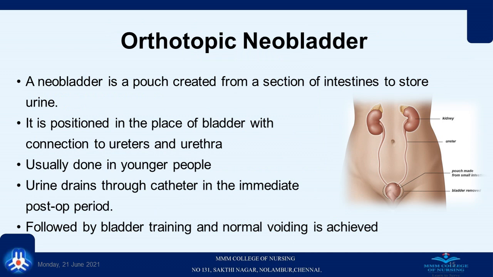Orthotopic neobladder. A neobladder is a pouch created from a section of intestine to store the urine. It is positioned in the same place where the urinary bladder was situated and connected with the ureters and the urethra. Usually this procedure is performed in the younger patients. The urine drains through the catheter in the immediate postoperative period. Once the healing is achieved, patient can be trained for the bladder control and the normal voiding will be achieved.